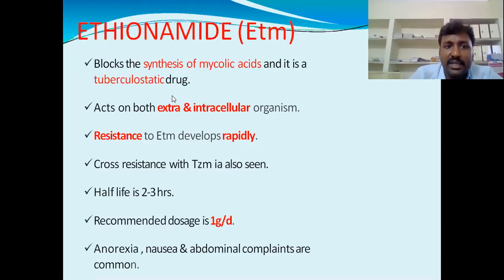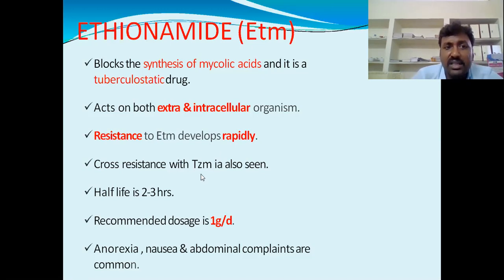Next, ethionamide. It blocks the synthesis of mycolic acid and it is a tuberculostatic drug. It blocks the mycolic acid synthesis process, so it acts on both extracellular and intracellular organisms. Resistance to ethionamide develops rapidly, so the microorganism Mycobacterium tuberculosis gets resistance to ethionamide rapidly.